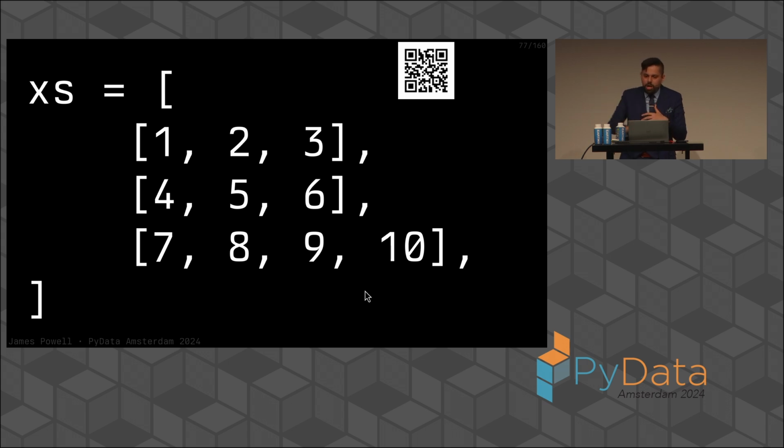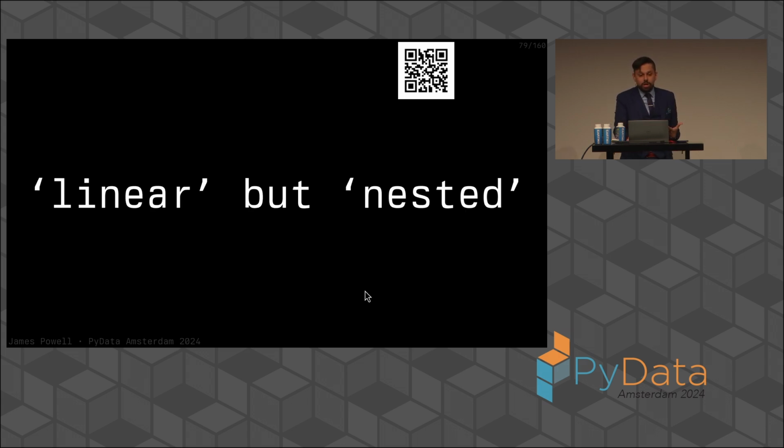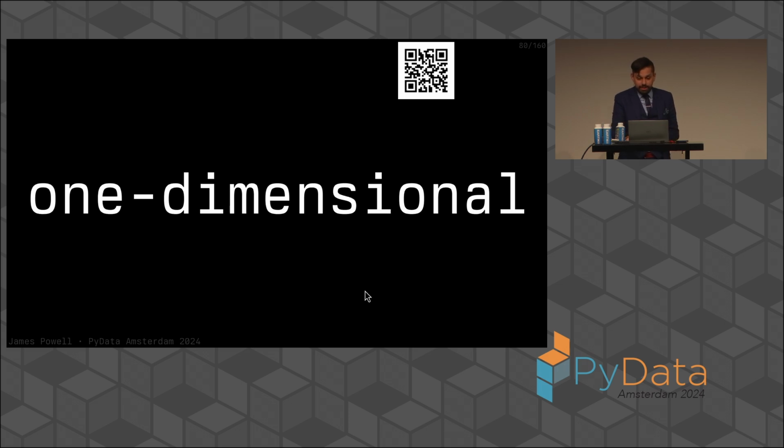We can't just add an element off to the side. We can even nest these. This is grouped data. This is a nested list. Lists are fundamentally always linear. They're only capable of being nested in a way that, say, NumPy ND arrays are not. In fact, when we talk about the list, we should see that the list is always linear but nested. Lists are fundamentally one-dimensional entities.